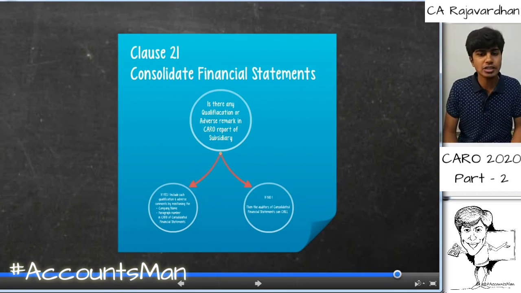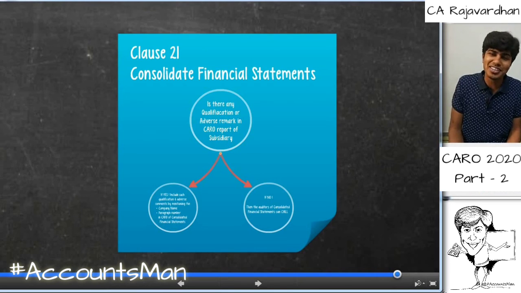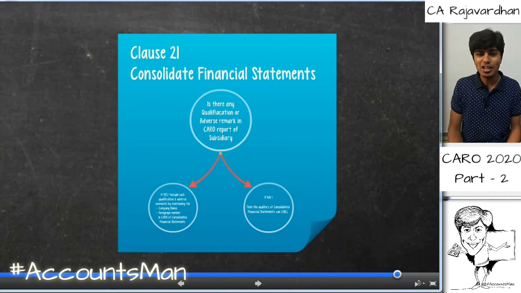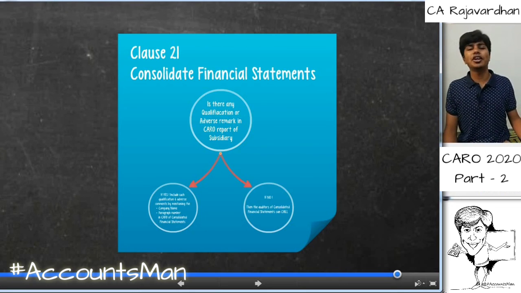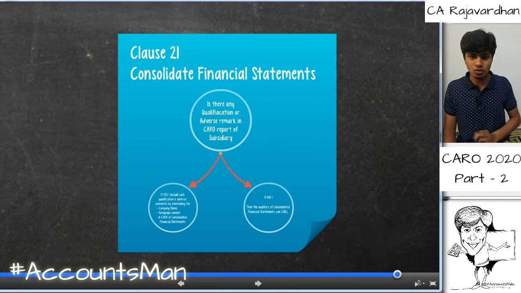Let's go to the last clause, clause 21. I feel a little nostalgic because we've covered this in part 1 of our video as well. Whenever consolidated financial statements are supposed to be prepared, as an auditor of the holding company, I need to check whether my subsidiary company's CARO has any qualifications or adverse remarks. If it is there, I need to comment upon that in my consolidated CARO also. If not, no.